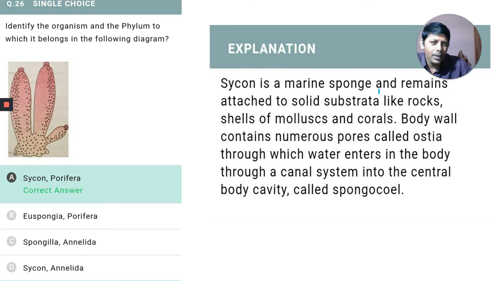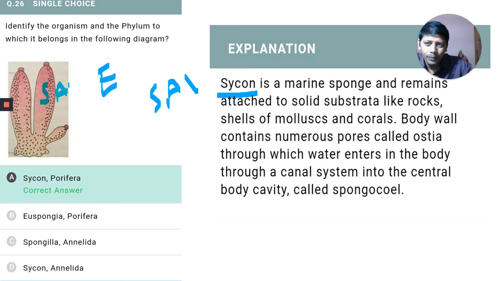Everyone knows Sycon is a marine sponge. You can remember this one easily. Whenever a doubt arises in our mind, whether it is Euspongia, Spongilla, Sycon or Scypha, remember Scypholicon. He has two wives: Scypholicon is in the middle, and on either side his wives are there, a new wife and an old wife. In that way you can remember in a funny way.